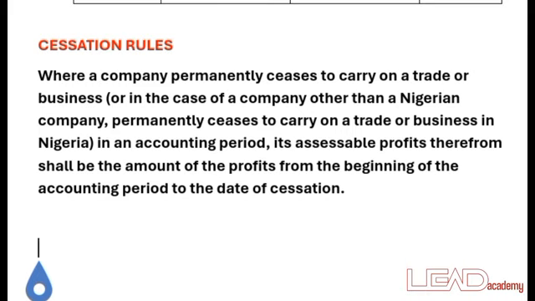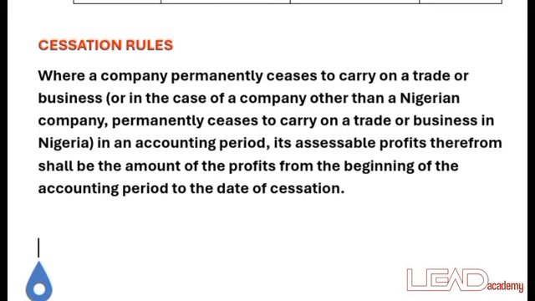So the rule is that the assessable profits from the beginning of the accounting period to the date of cessation, that is what is computed. Just like when you get the preceding year basis, you now get the date of cessation after the accounting year end of the business.